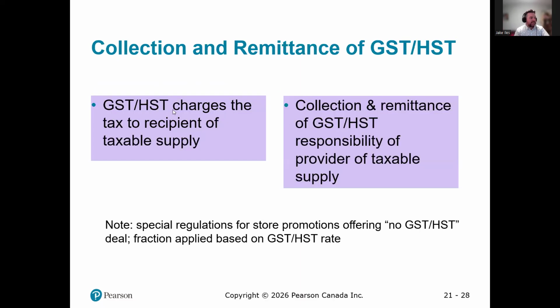Collection and remittance: the seller charges the tax to the recipient of the taxable supply. Collection is taken by the provider of the supply, so the business selling the product. They will collect it and remit it.